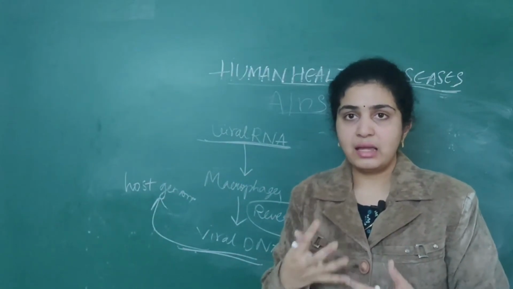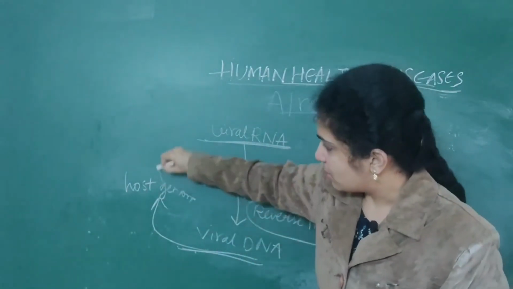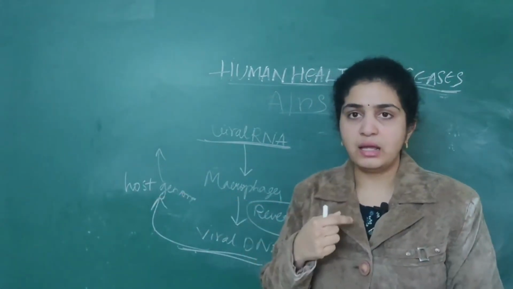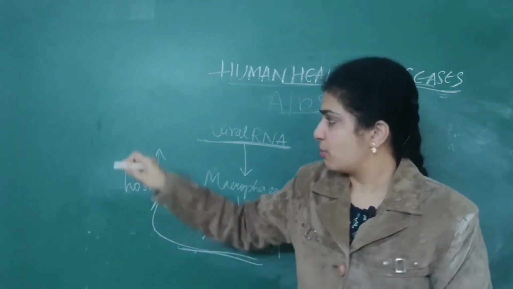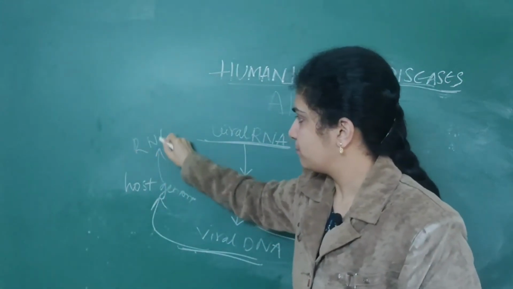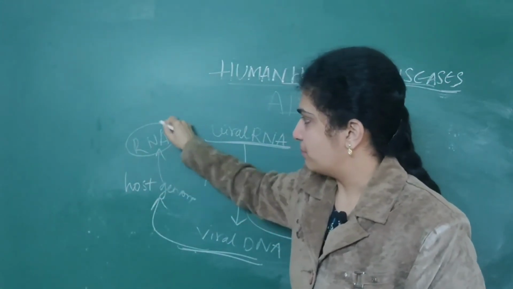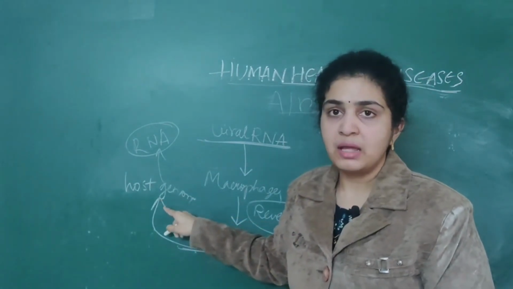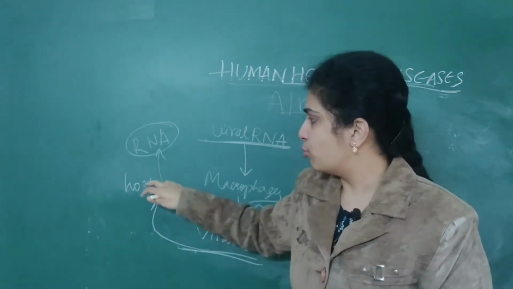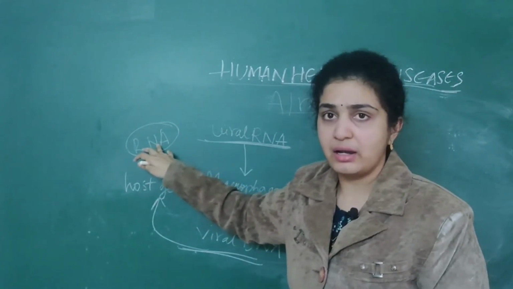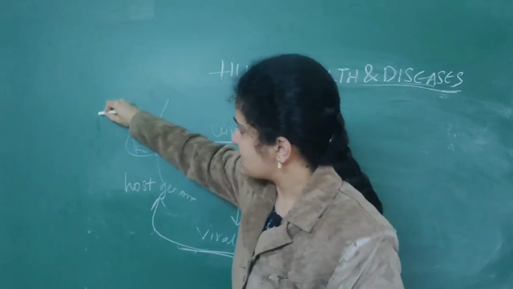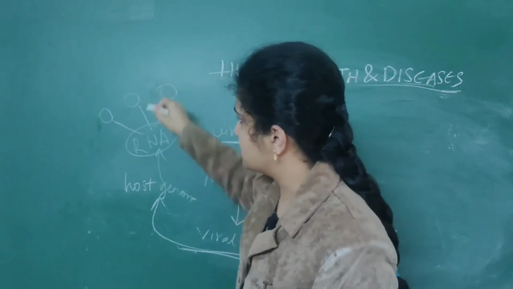Again this viral DNA, which will attack our own DNA, will transform into RNA. When it attacks the host genome, it will move into viral RNA, and numerous infected cells will be produced.